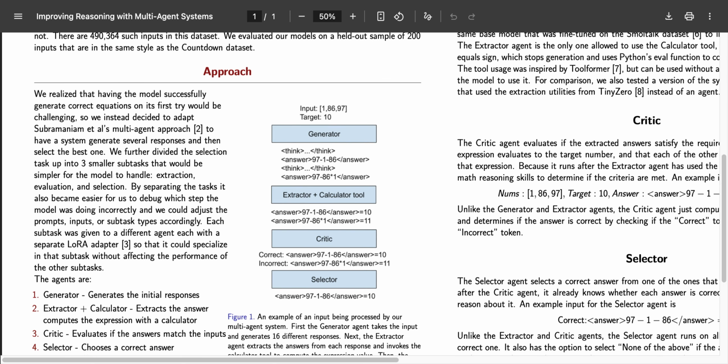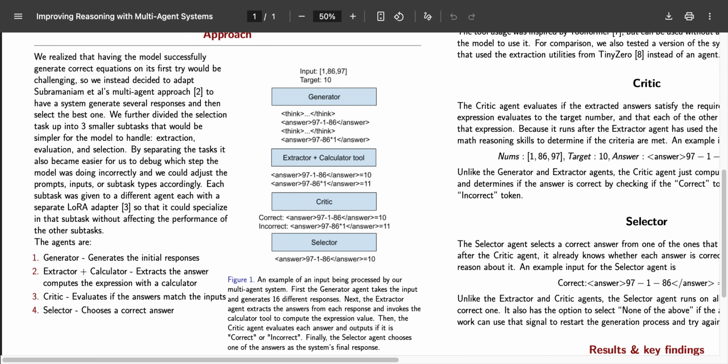One of the things we realized was that it's hard to generate correct responses every time, so instead, we generate k responses and pick the best one. Picking a response is also a complex task, so we split it into extraction, evaluation, and selection, each with a separate LoRA adapter for training. By separating the tasks, each of the agents can independently improve, even if the other agents are lower quality.